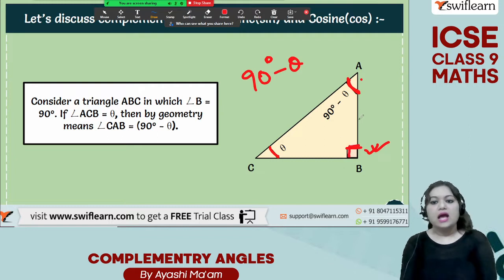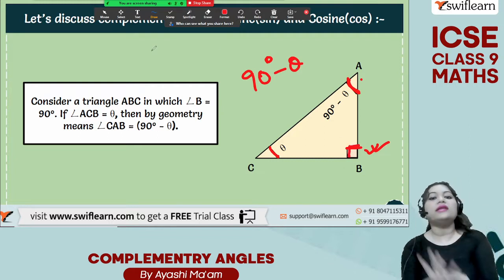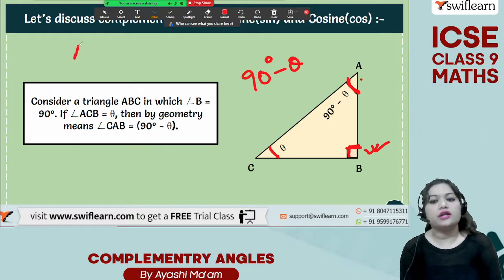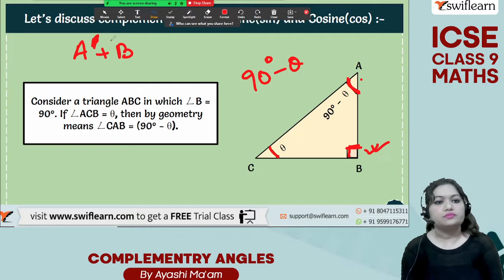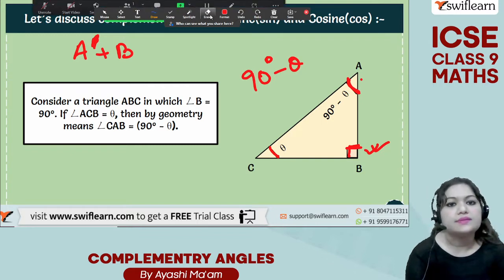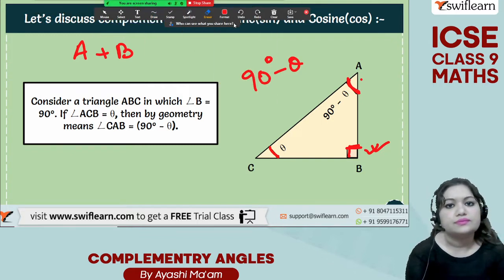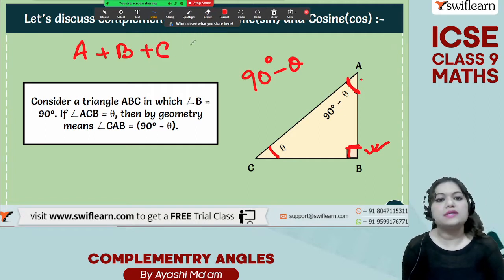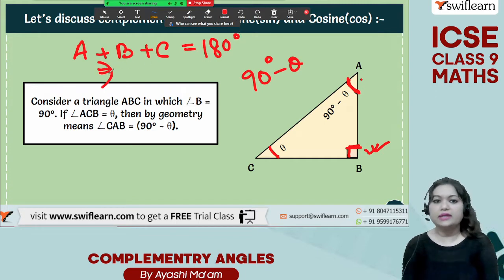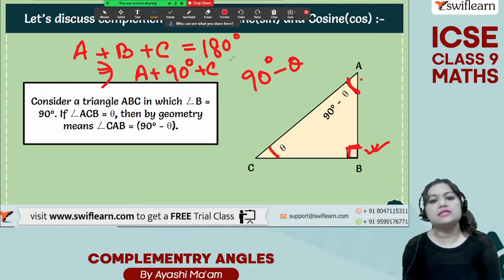We know that the sum of all the interior angles of a triangle is 180 degree. So A plus B plus C is equal to 180 degree as a whole. And we already know that B is 90 degree, so A plus 90 degree plus C is equal to 180 degree.